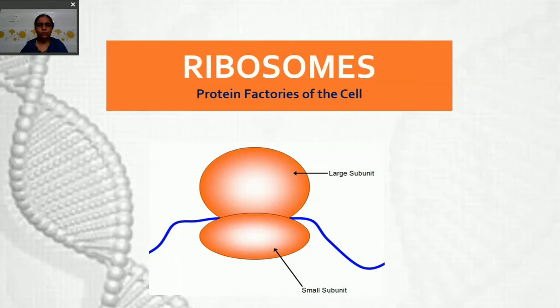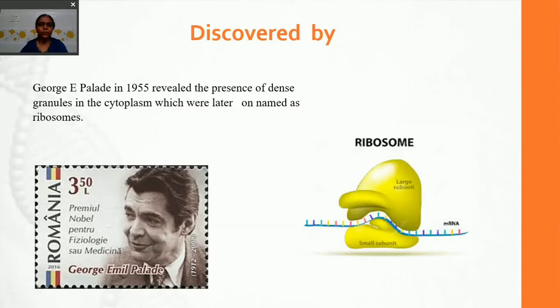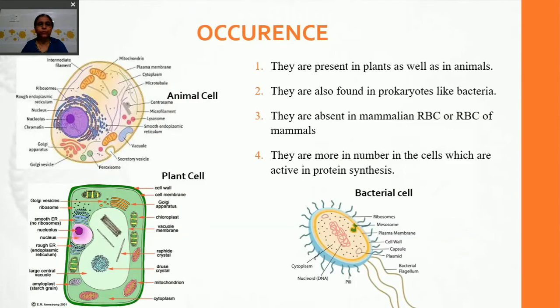Today we will study cell organelles, ribosomes. They are also called the protein factories of the cell. They were discovered by George E. Palade in 1955, for which he received the Nobel Prize also.